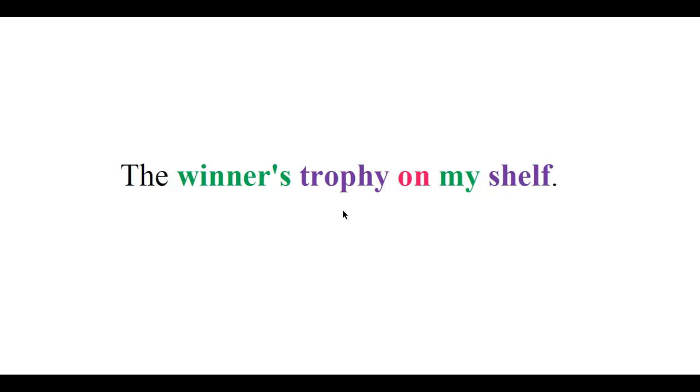And what about something like this? The winner's trophy on my shelf. Now you can see from the color coding here, trophy, that's a noun. Winner's, right? It's like a winner's type of trophy. That's the type of trophy that it is. That's an adjective. My shelf, my is an adjective for shelf, which is a noun. On, you guys know, is a preposition. And it turns out there's no verb in here anywhere. So, if there's no verb, there's no clause. This is what we call a fragment. These are all fragments, right? Win, fragment, girl, fragment. It's not an actual sentence. It's not a clause. We call it a fragment. So, using this lovely information, let's crush it.